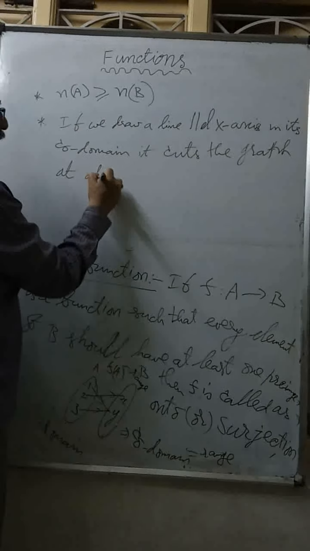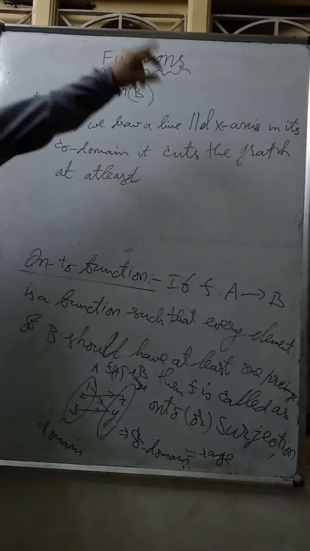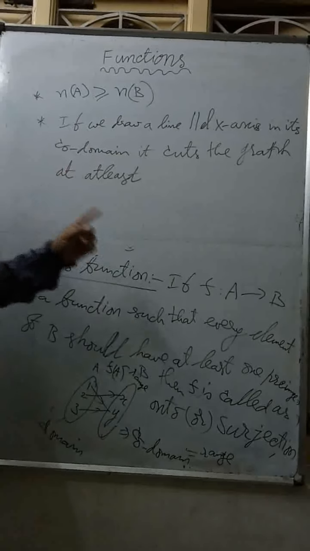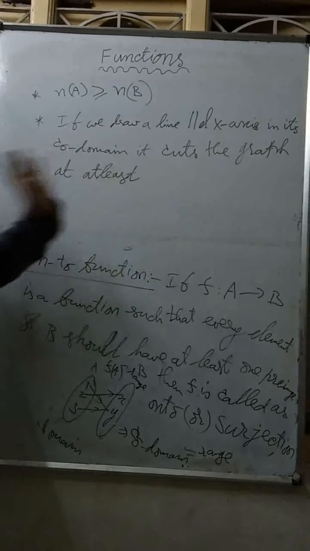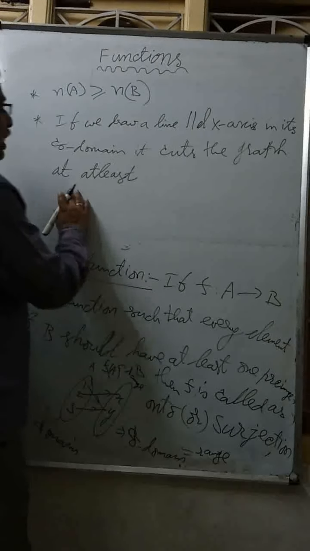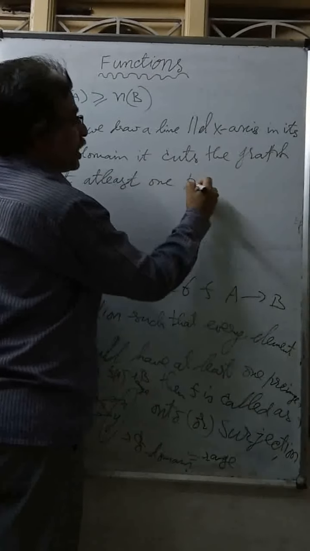See the difference. Previously in 1-1 I said at most 1 point, meaning it may cut or may not cut, but if it cuts, only 1 point. Here at least 1 point means minimum 1, it can be more than 1.